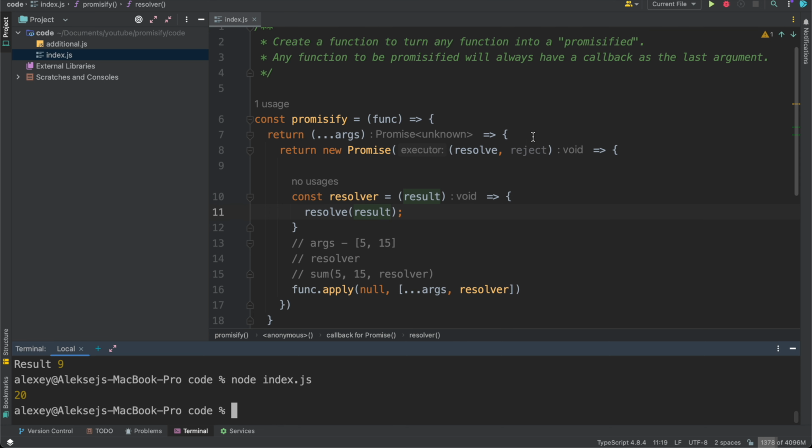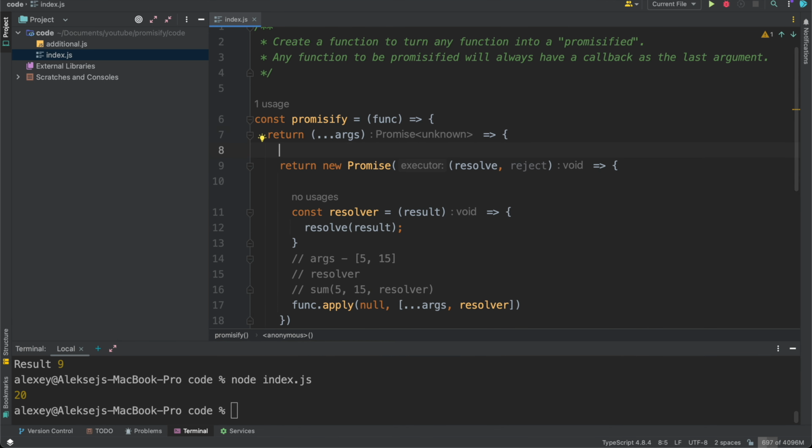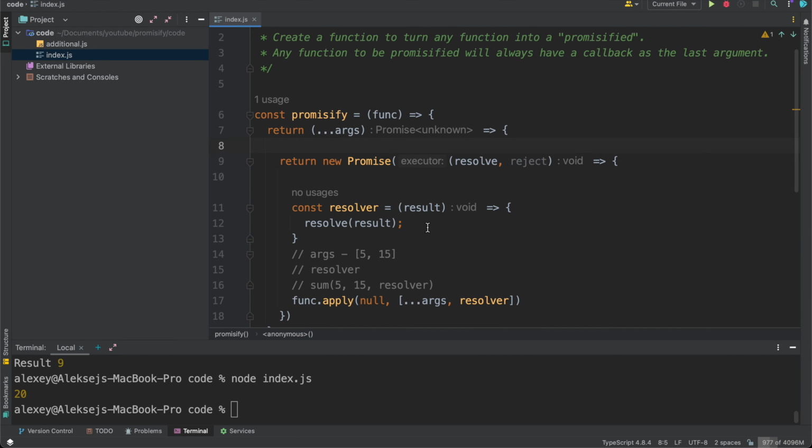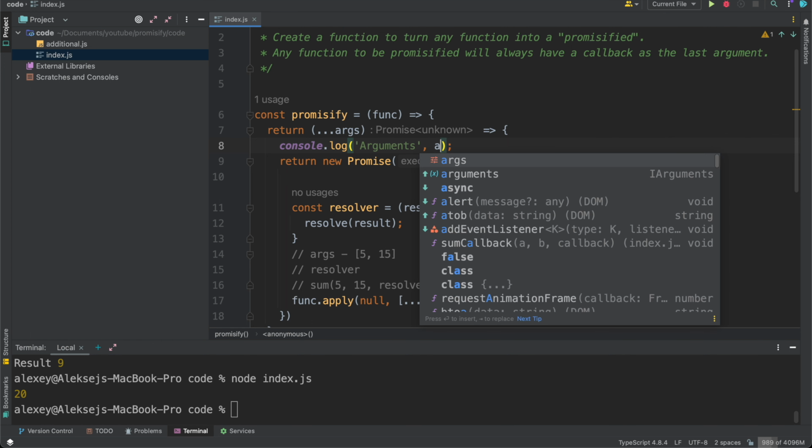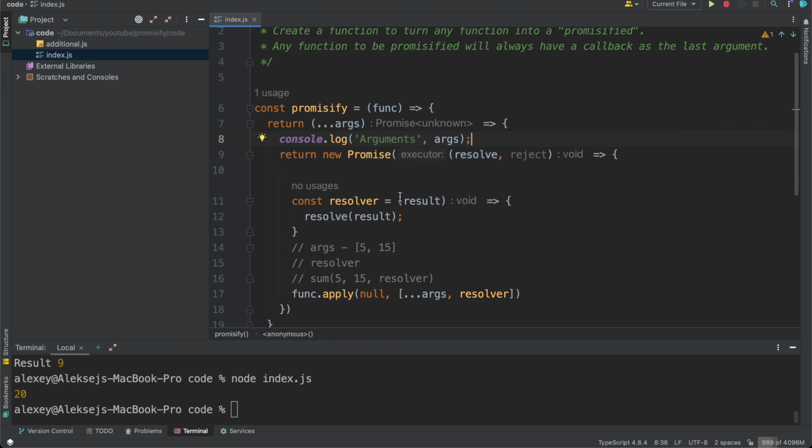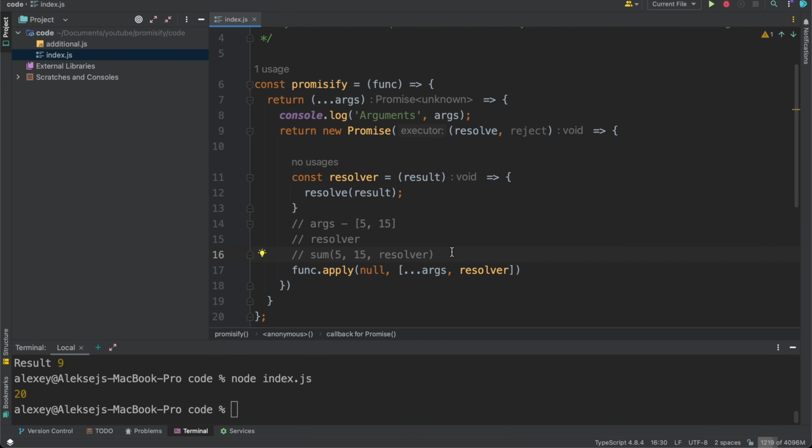Let's again write some console logs and explain it again. Let's write some console logs for getting a better understanding of this problem. So let's log here arguments. It will be args. Here we will have a console log.